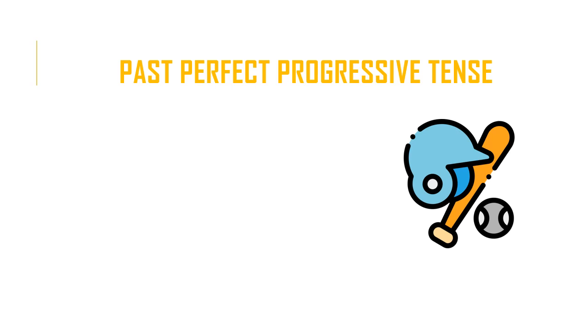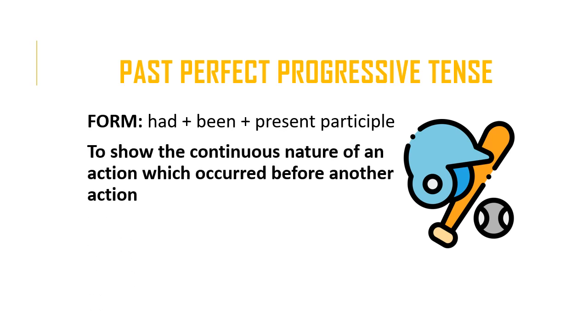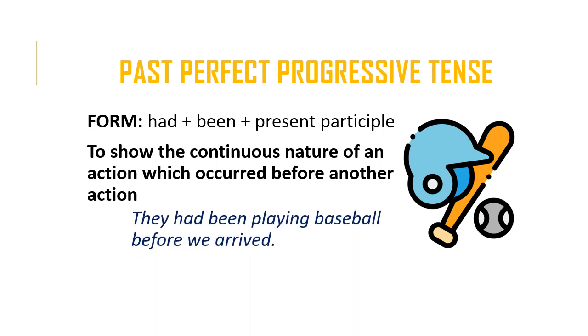The past perfect progressive tense. How is it formed? You add the verb had plus been, which is the past participle form of the verb to be, plus the present participle, so the -ing form of the verb. We use this tense to show the continuous nature of an action which occurred before another action. So for example, they had been playing baseball before we arrived.